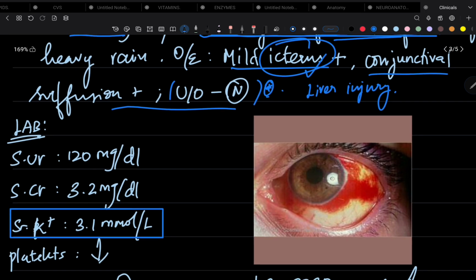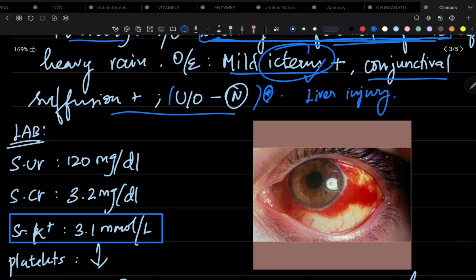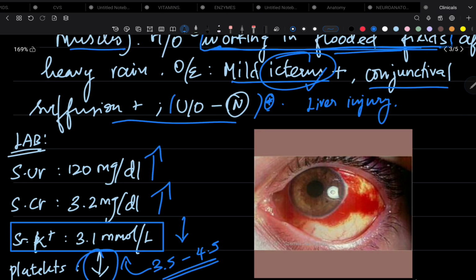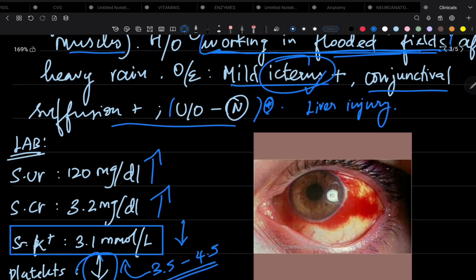And here are the lab findings. Serum urea is elevated, 120 milligram per deciliter, and his serum creatinine is also elevated, and serum potassium level is decreased. Normal serum potassium level is 3.5 to 4.5 millimole per liter, and here it is only 3.1 millimole per liter, and his platelet count is also reduced. So from this scenario, we can say that acute kidney injury has occurred. Since urea and creatinine levels are elevated, there is acute kidney injury.